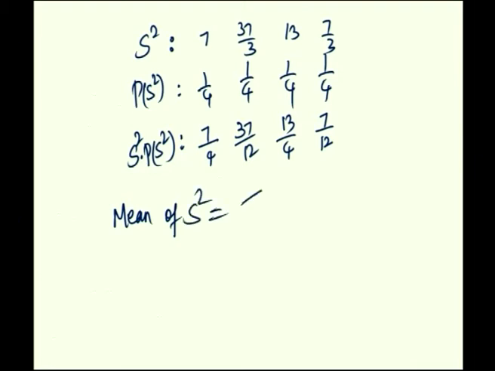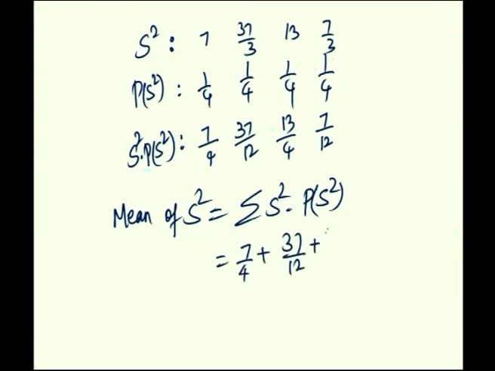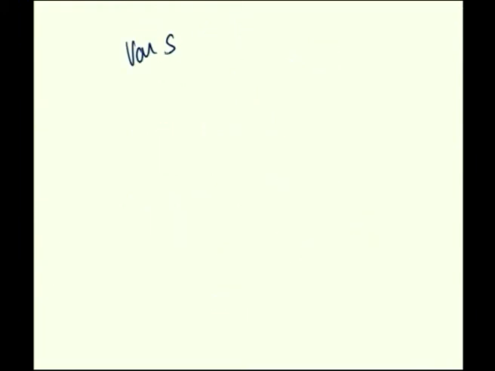Mean of S square is summation S square into P of S square, which is 7 by 4 plus 37 by 12 plus 13 by 4 plus 7 by 12, which is equal to 104 by 12, which is equal to 26 by 3. That is the mean of S square. Next, to calculate the variance of S square.